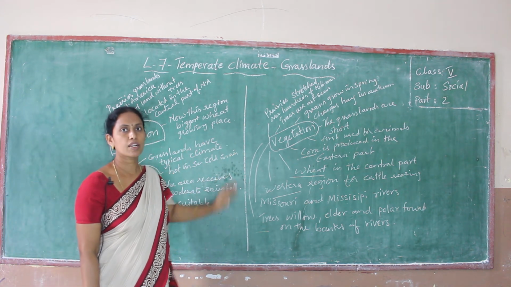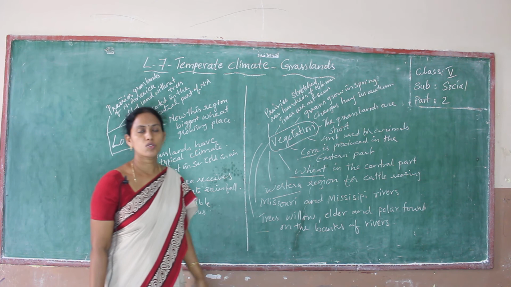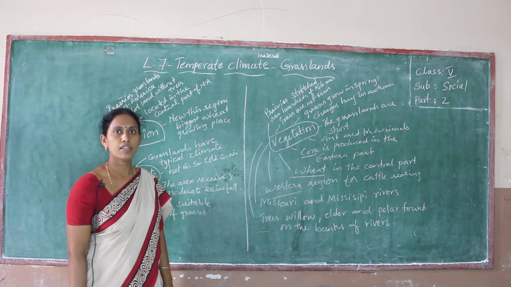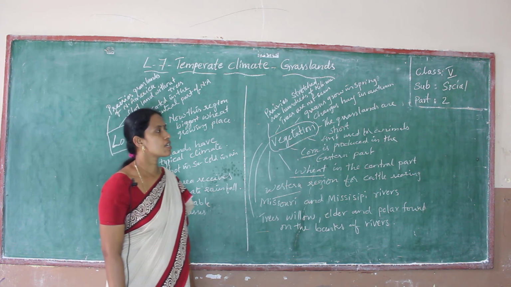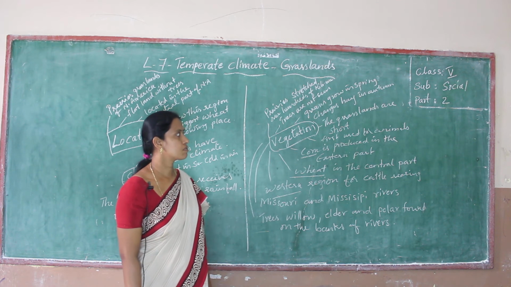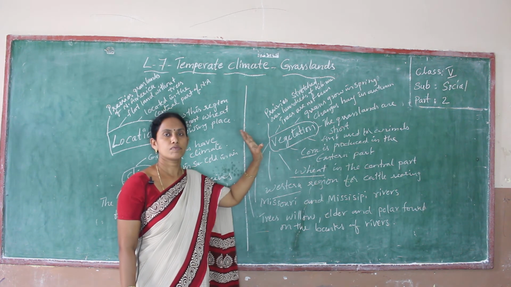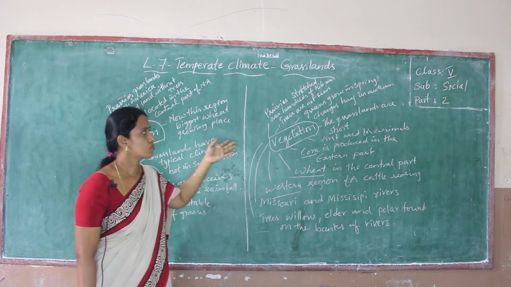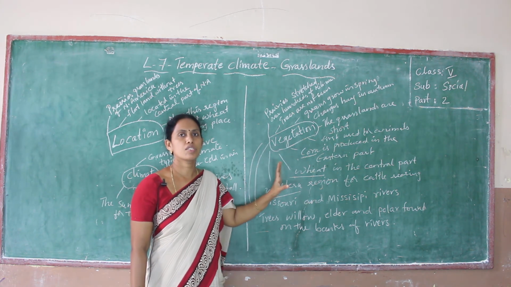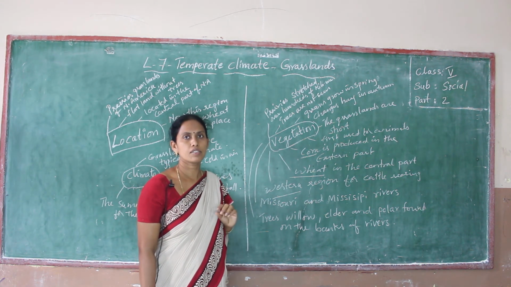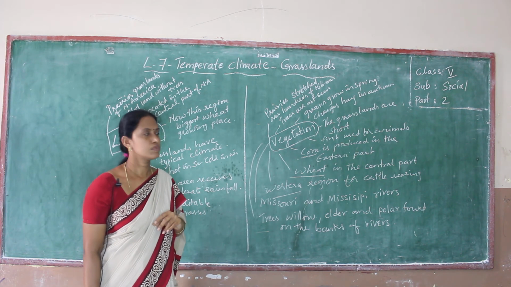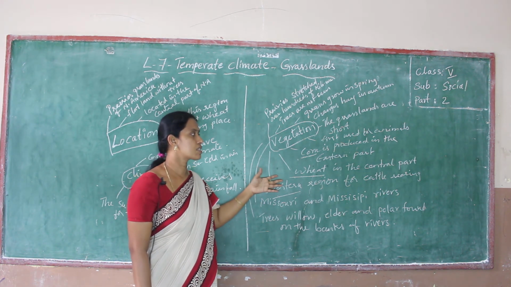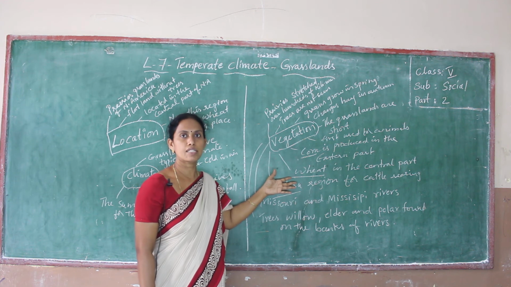The prairies stretch over hundreds of kilometers in this region. There are no trees in this region. Grasses grow in spring and change into hay in autumn. The grasslands are very short and in clusters. First, this land was used for animal grazing. Corn is produced in the eastern part of North America, wheat is in the central part, and the western part is used for cattle rearing.